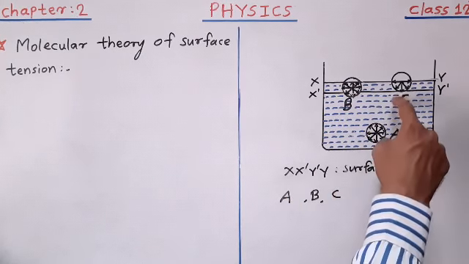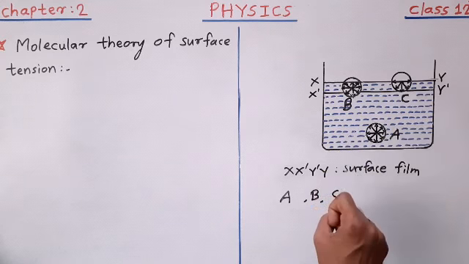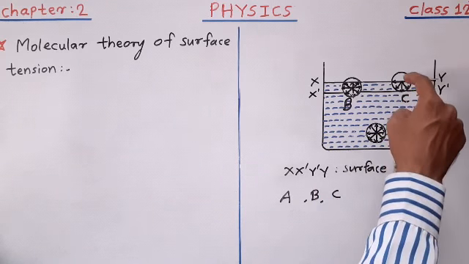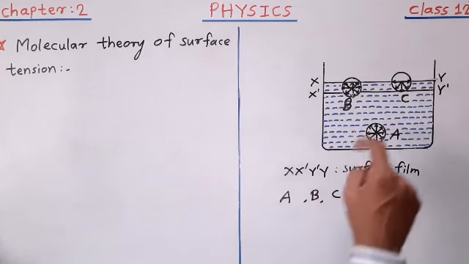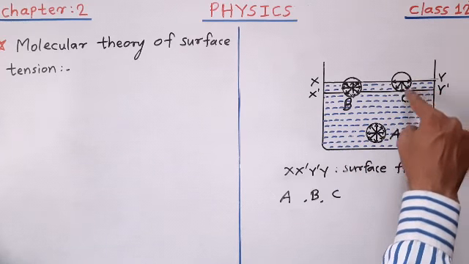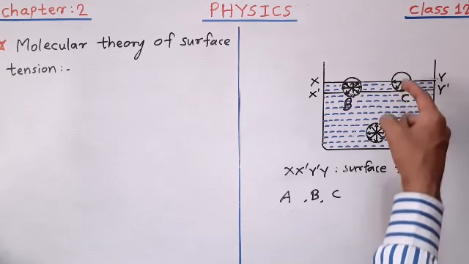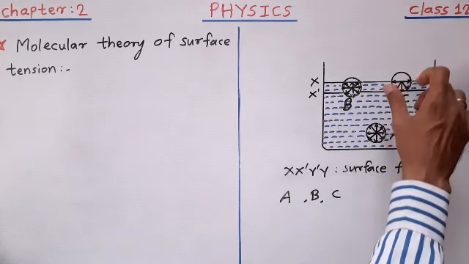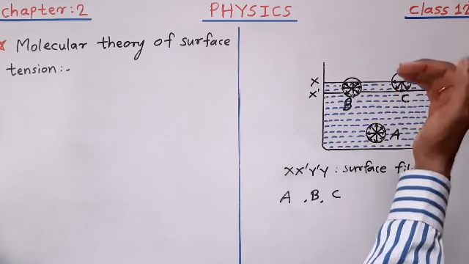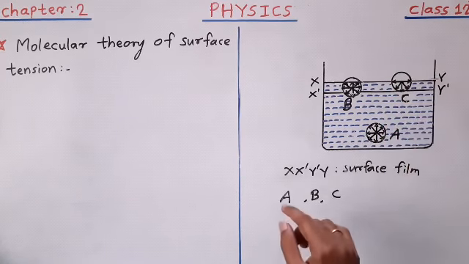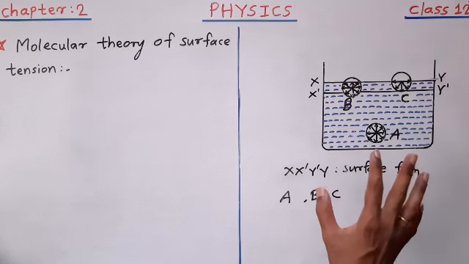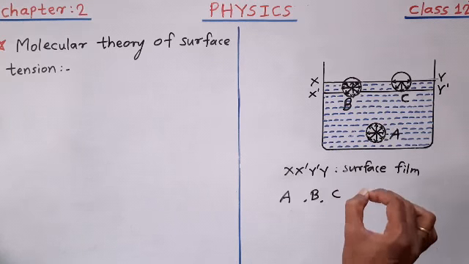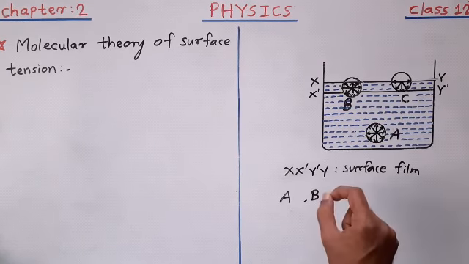Now if we speak about molecule C, you can see that molecule C is on the free surface. So half of the sphere of influence is in the air and half is inside the liquid. But as you know, the density of air is less than the density of liquid.